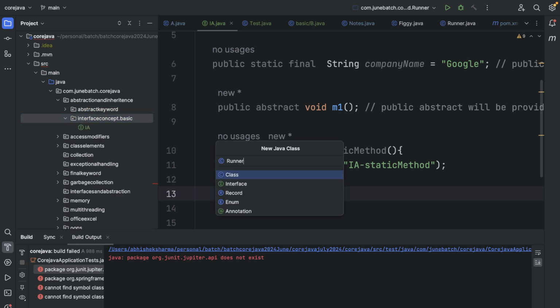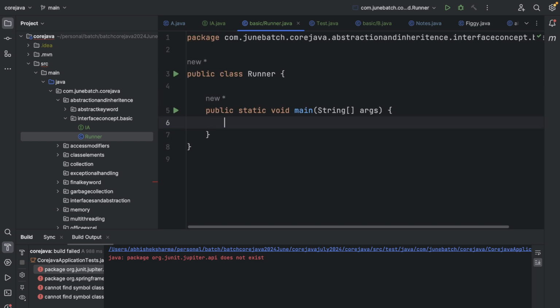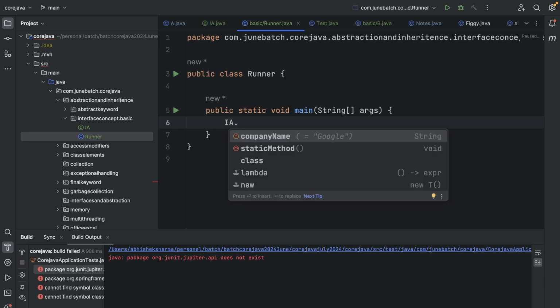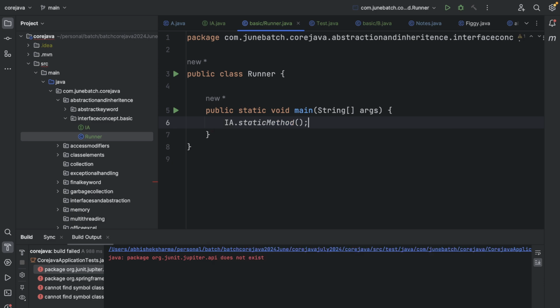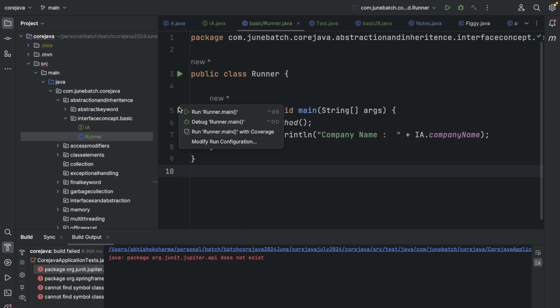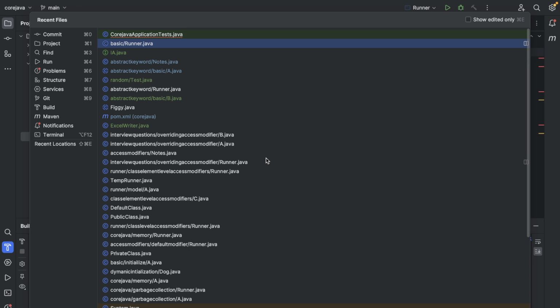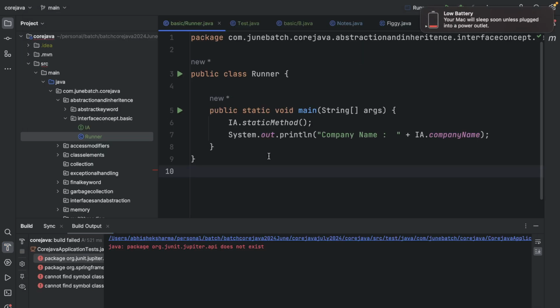So let's write the runner. Okay, so psvm, and if I do the IA dot, I can see the static method and access it, and I can also access the company name directly using the IA, right? And this company name cannot be changed in the future, because it has become a constant. So see, even without instantiating, I am able to access it.